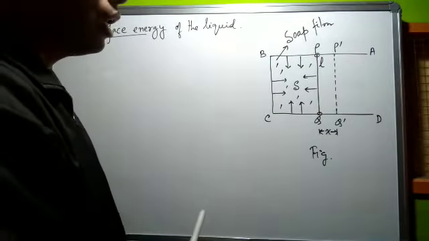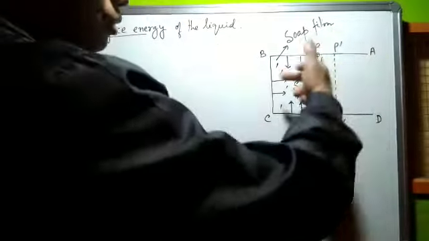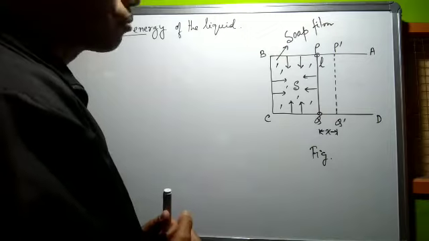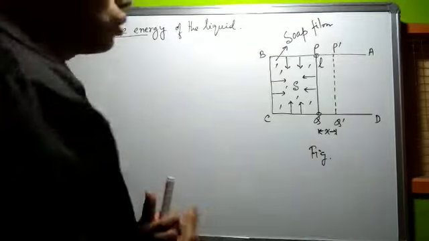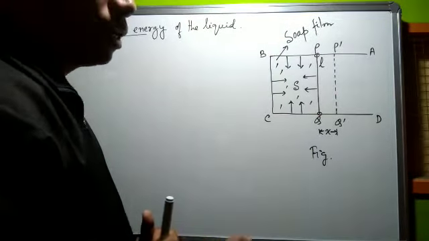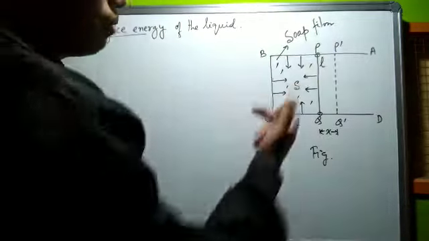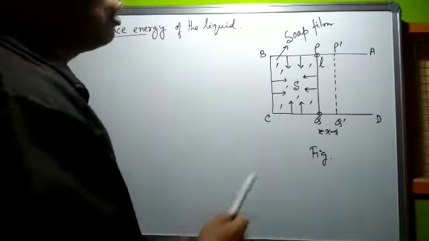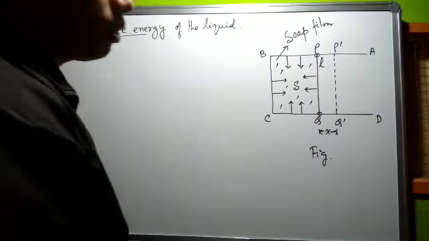The soft film is a thin liquid layer. Suppose this rectangular frame is immersed inside a soap solution and pulled out, then a soap film will be formed. In the soap solution, there is a thin liquid layer formed.